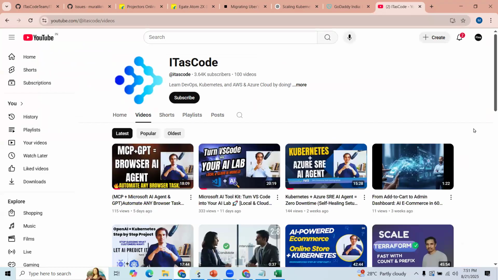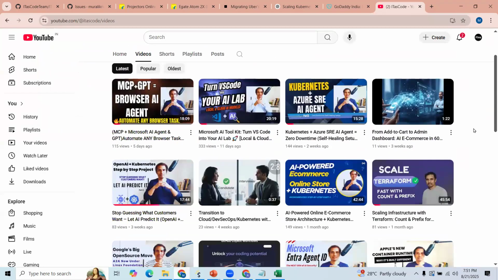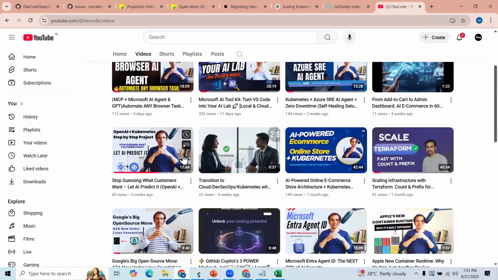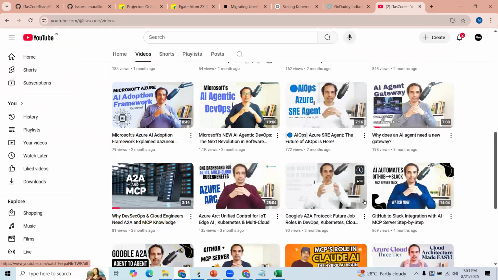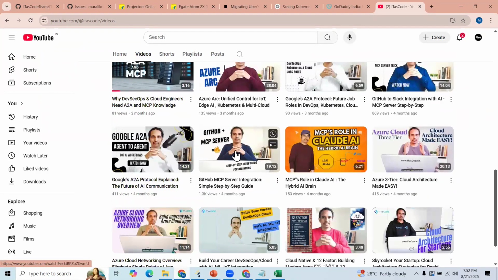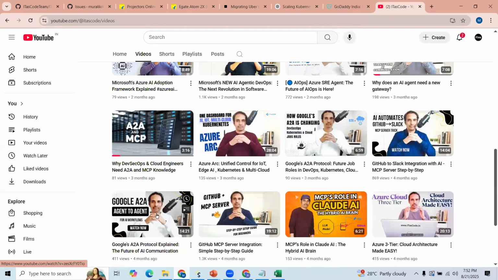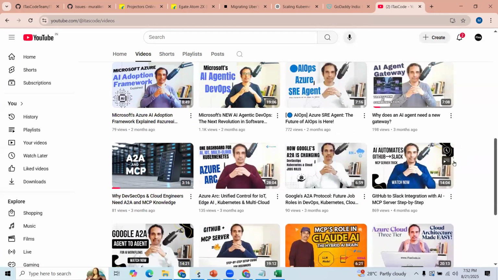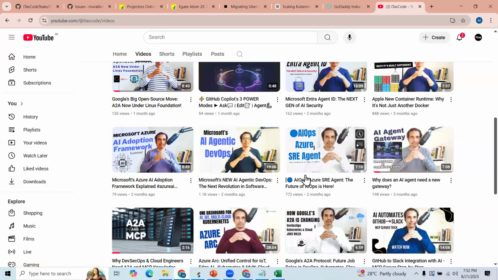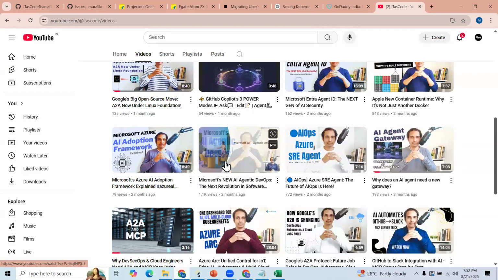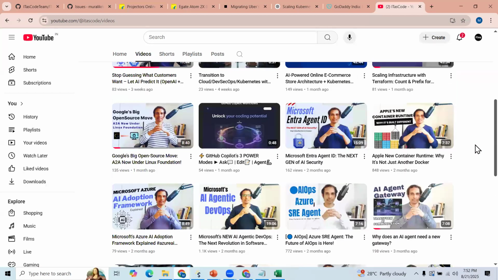So most of the areas we are focusing on as a cloud engineer, as a DevSecOps engineer, what is our role we are focusing on? Okay, so here you can see MCPs as well as A2A projects. We'll try to understand all these terminologies. Separate classes are there, AI automation, right? Similarly, Azure DevOps launched agentic DevOps, and also an SRE agent. And these are all different concepts.